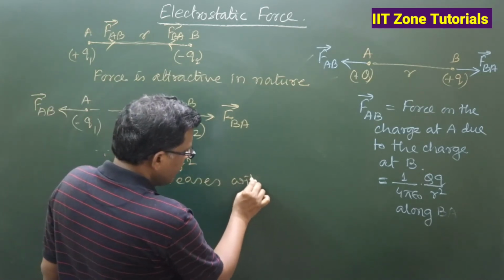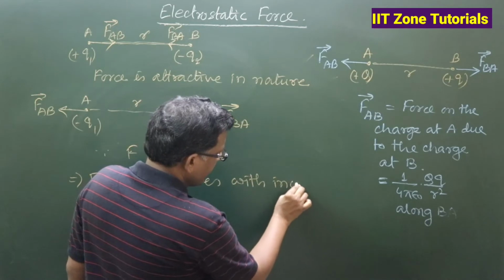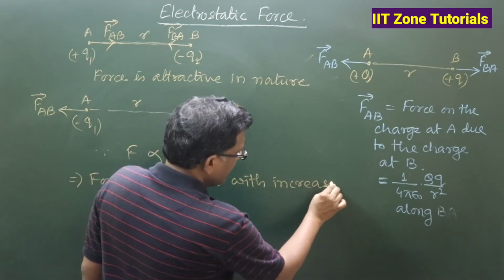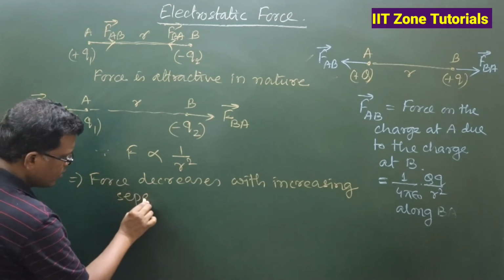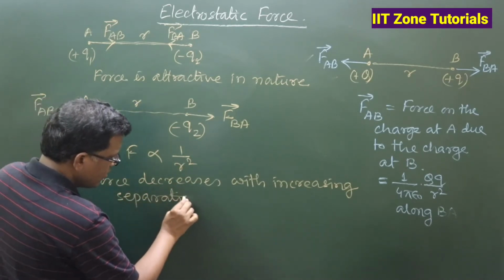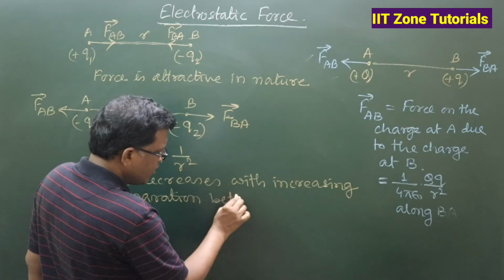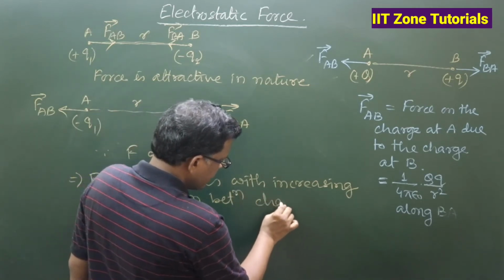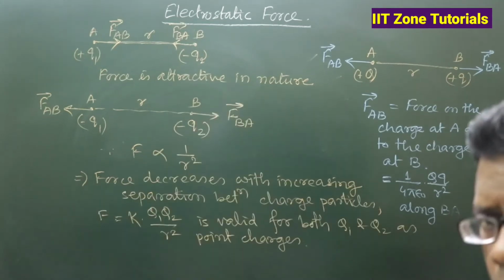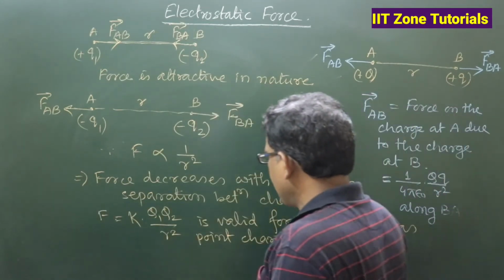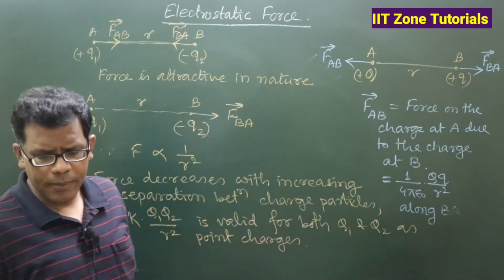So, this implies that force decreases with increasing separation between charged particles. None of them can be treated as a dimensional charge.